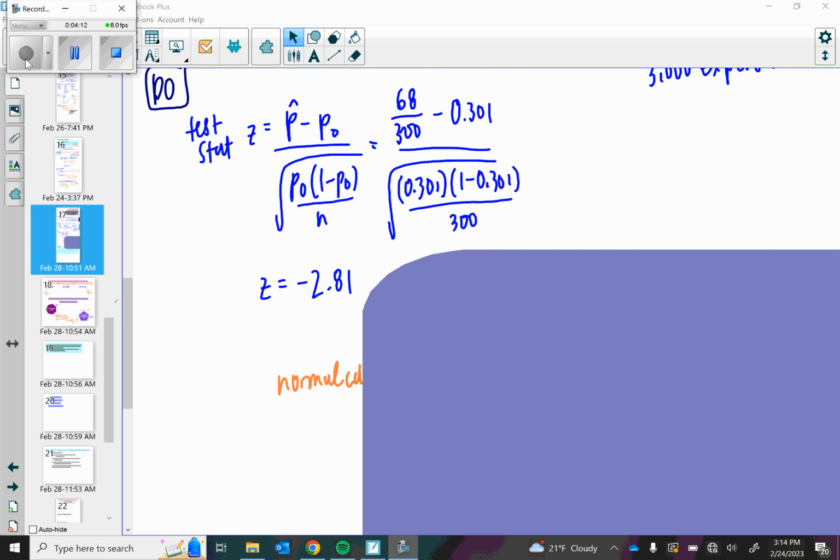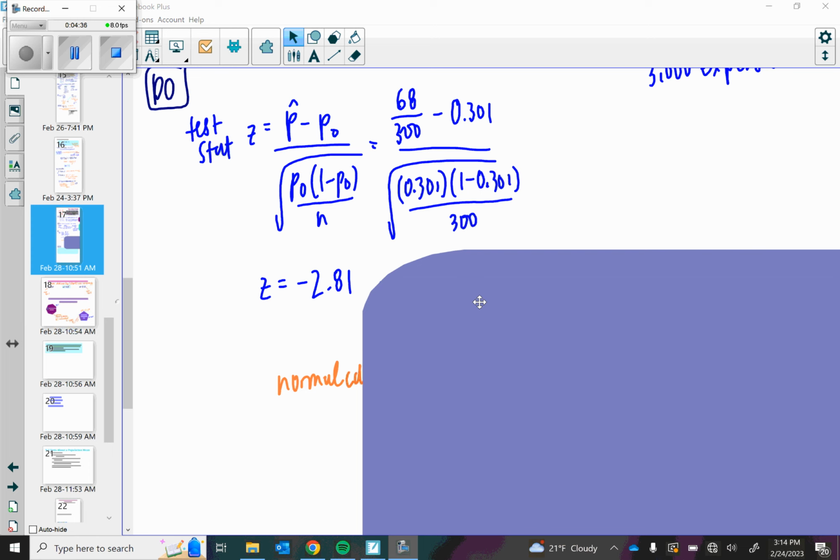Now the next piece is the one part of this problem that's a little different than we've done before. It's finding our p-value. Remember, a p-value is the probability that we get a statistic this big or bigger in the direction of our alternative hypothesis. Well, our alternative here is that p is not equal to 0.301.